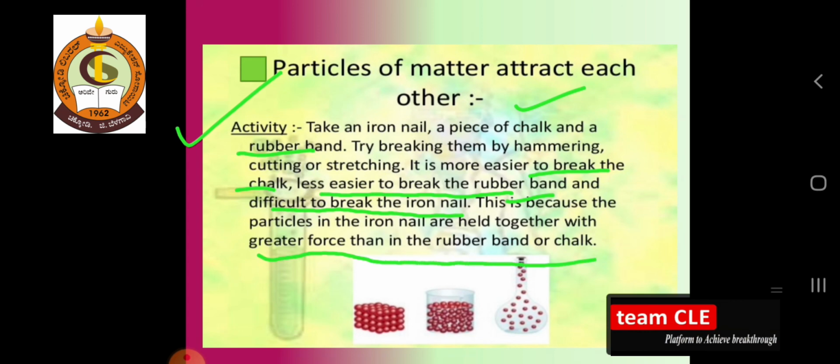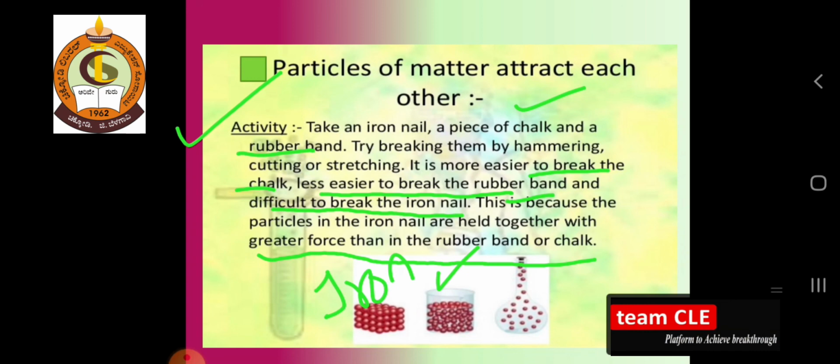So suppose these are the particles of a solid made of iron. If such a structure is there, then it is highly difficult to break it. The chalk piece consists of the same kind of solid matter particles, but it is hard to break it, so it needs a little bit of force to break it.